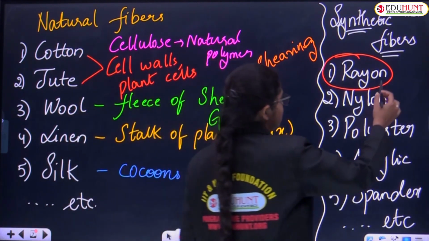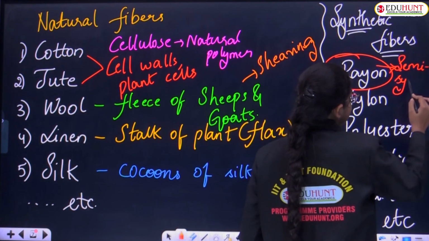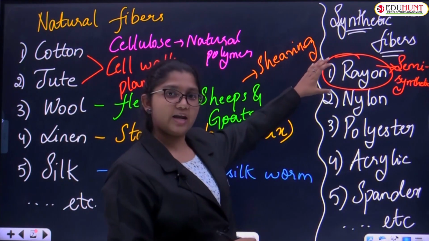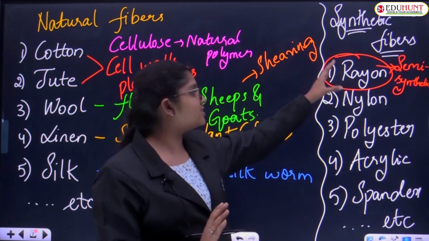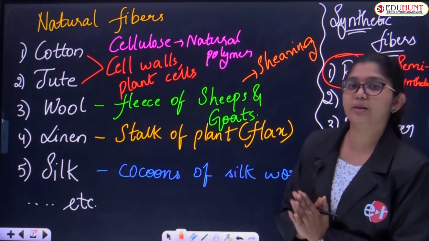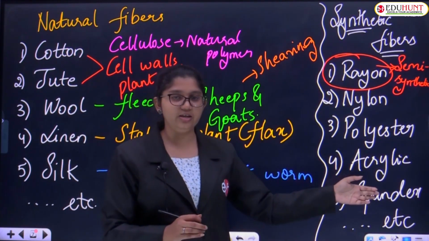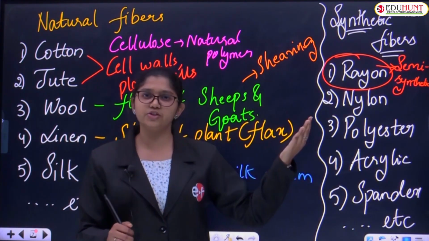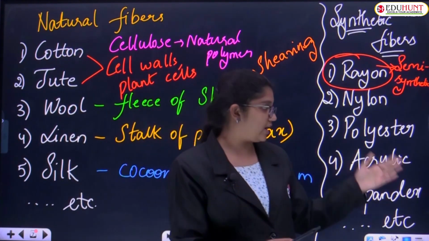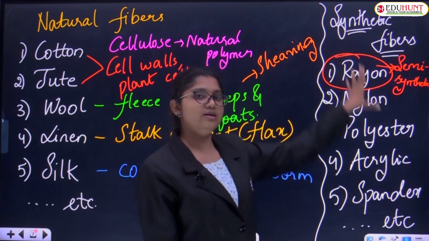Note the point over here. Rayon is not completely synthetic, it is a semi-synthetic fiber. Because rayon is manufactured from a natural polymer called cellulose, but the process by which it is made into rayon cloth is chemical processing. Hence, we use the word rayon in the synthetic fibers category, but it actually belongs to natural polymers. The final product is obtained by chemical methods, so we included rayon in the synthetic fiber section.